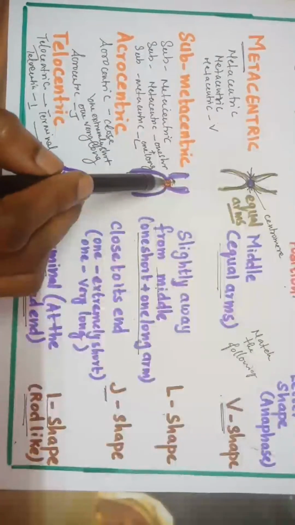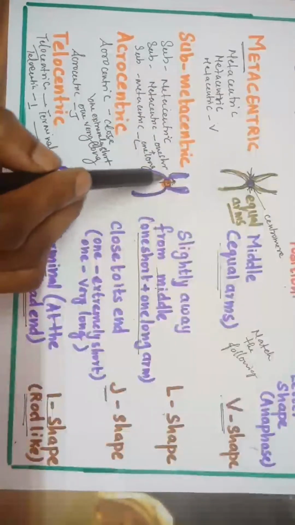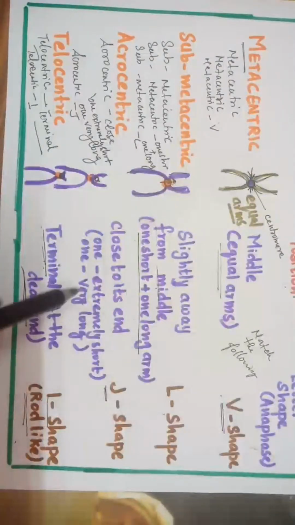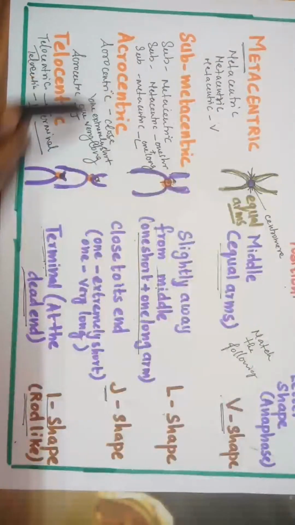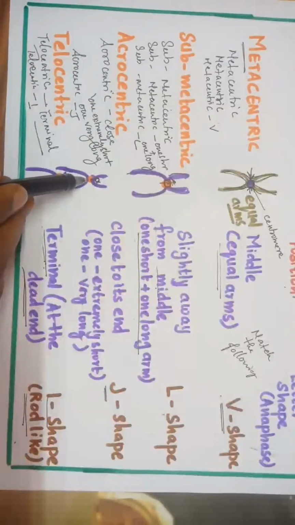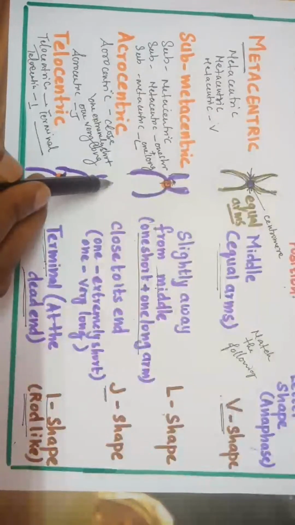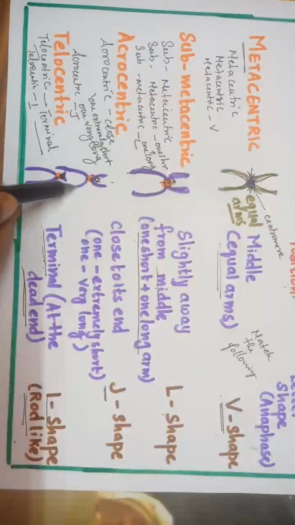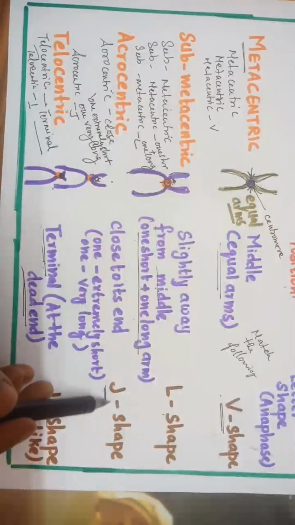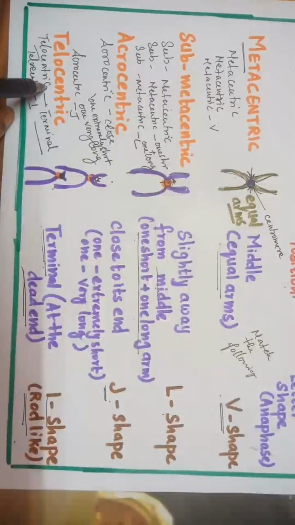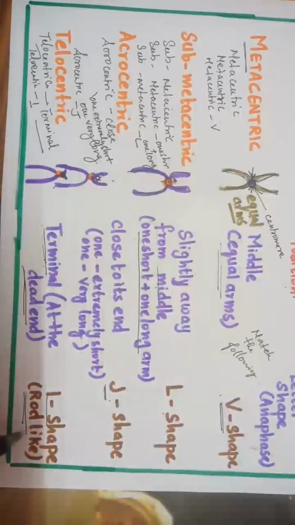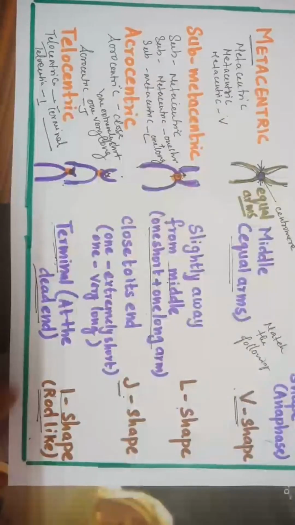When the constriction is slightly away from the middle, it results in one short and one long arm, which looks L shaped. In acrocentric, the centromere is very close to the end but not at the end, resulting in one extremely short and one very long arm, a J shape. Telocentric means terminal: the centromere is at the final end, and it looks I shaped or rod shaped.